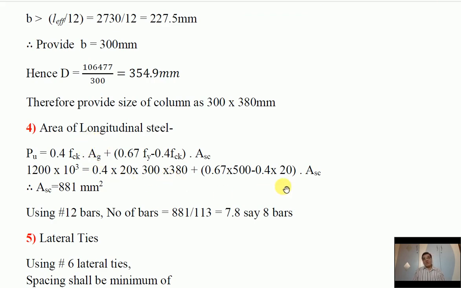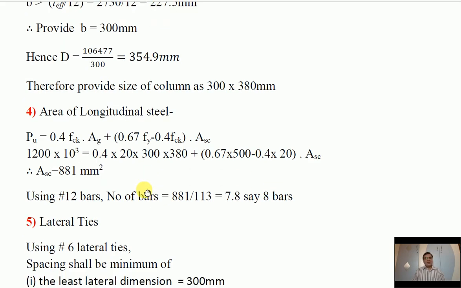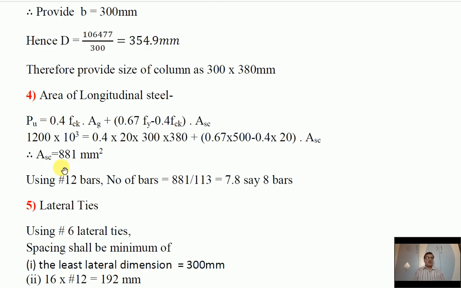What we don't know is ASC, because we want the exact value of ASC. So let's consider ASC as unknown and do the calculations. We find the value of ASC as 881 mm square. Of course, we have to make sure that this value is greater than the minimum percentage of steel, that is 0.8%. So let's use 12 mm bars, and the number of bars if you calculate, you get 7.8. Obviously, we have to provide the total number of bars as 8 bars.